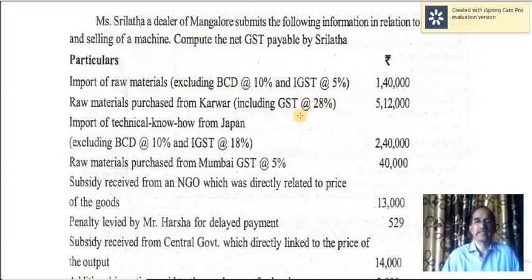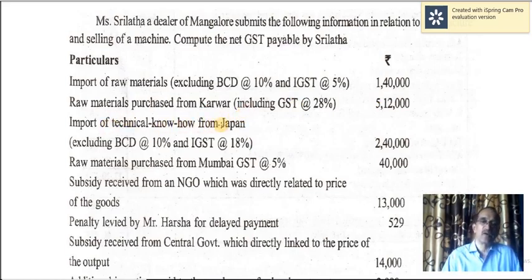So what is GST? It is 28. So 5,12,000 should be multiplied by 28 divided by 128, that is 100 plus 28. Thereby you will get the GST value. That should be deducted from 5,12,000. Then you will get the value to be considered for ascertaining transaction value.